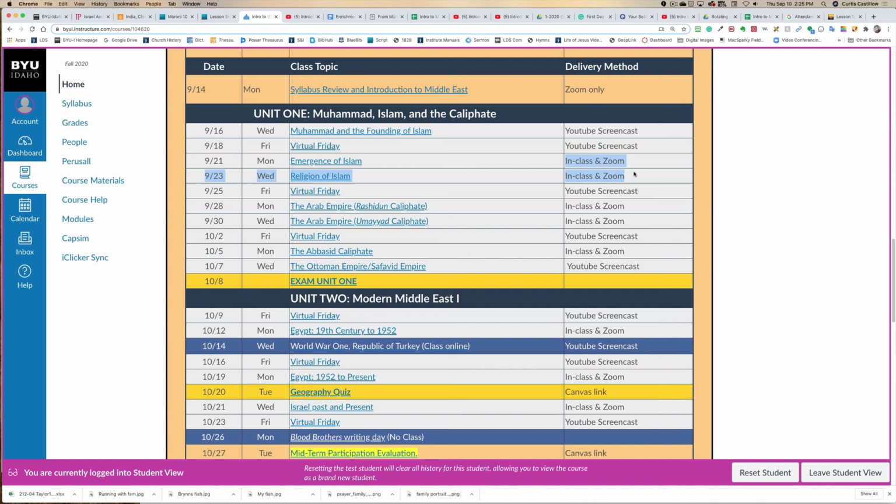If you're a B person, you'll come on the Wednesday. C people will come the next Monday, and then A will come on the next Wednesday, and then I'll bring in the B. I'll just keep rotating you in, so you can have a chance to come in and experience the in-classroom face-to-face thing.